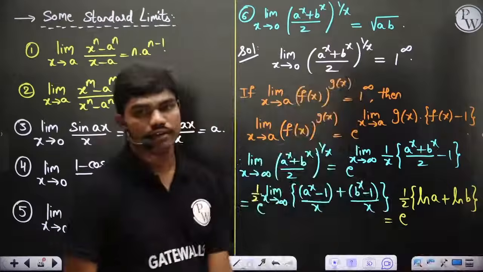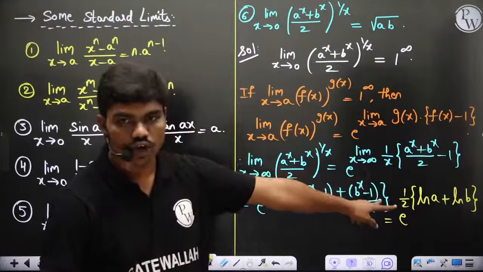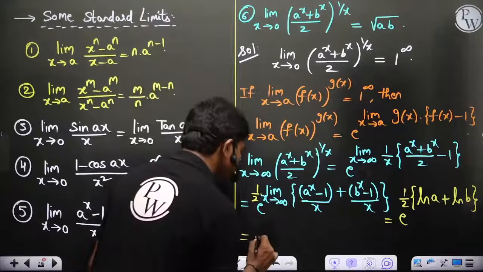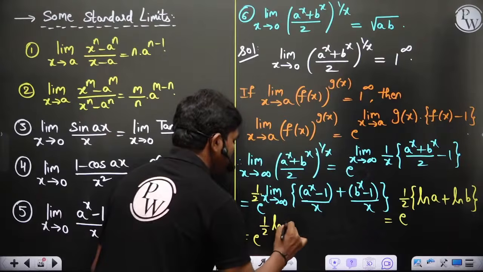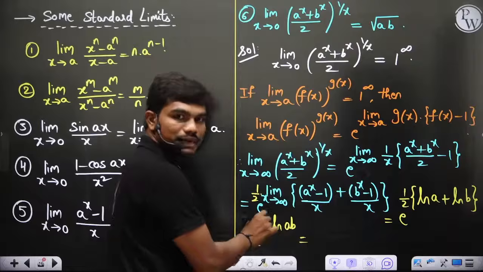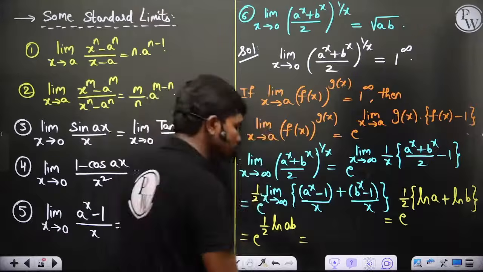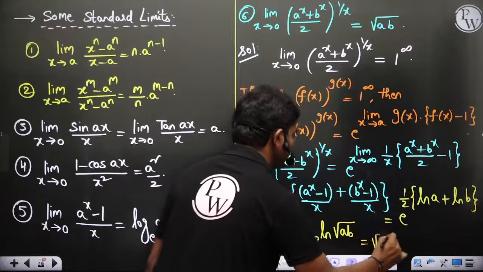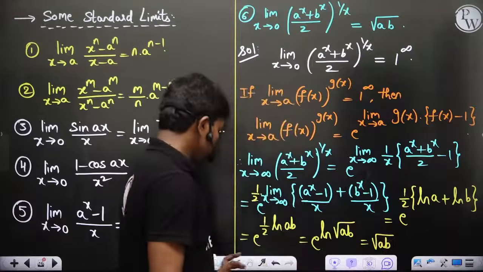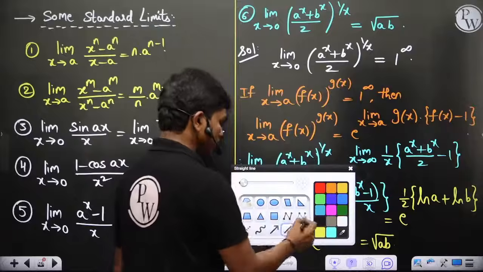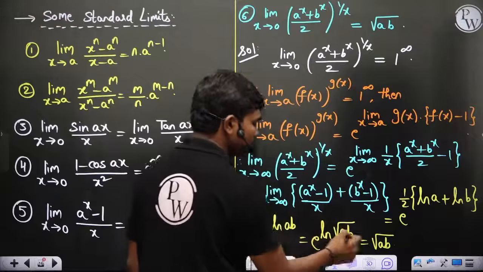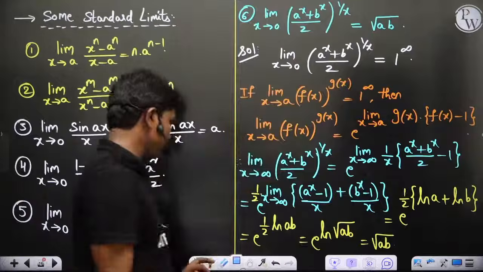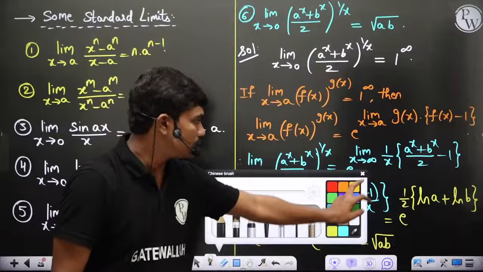Now when you have the sum of two logs, log a plus log b, ultimately log ab is what you have. So e to the power half ln ab. This half, which is in multiplication with the log, can be thrown into the power. So e power ln square root of ab, which is root ab, because a power log of something to the base a is that something. So therefore this value is root ab. Yes, this is correct. Fine.